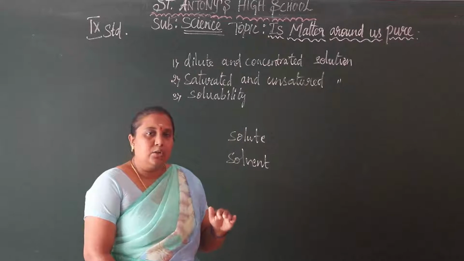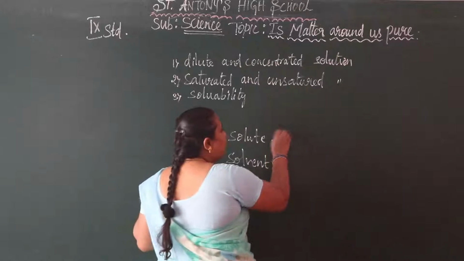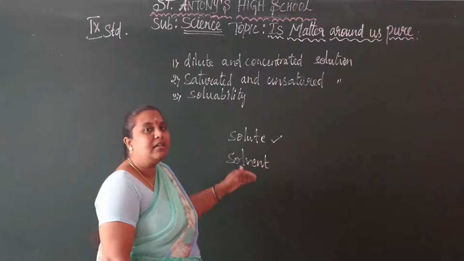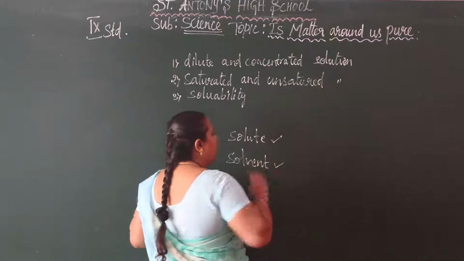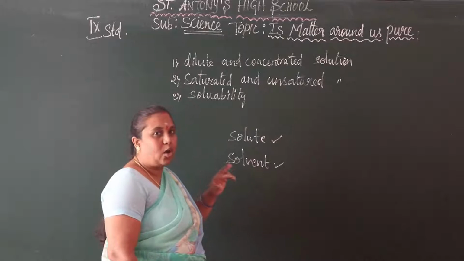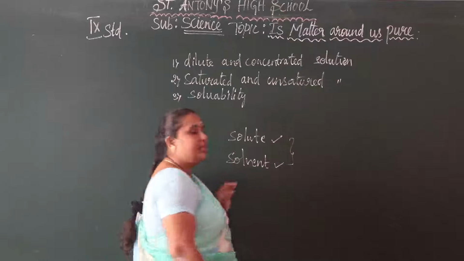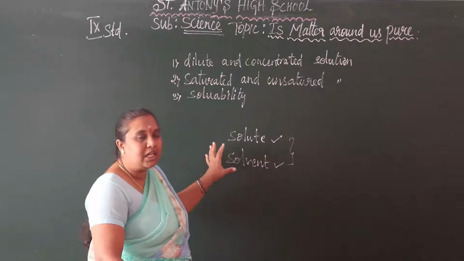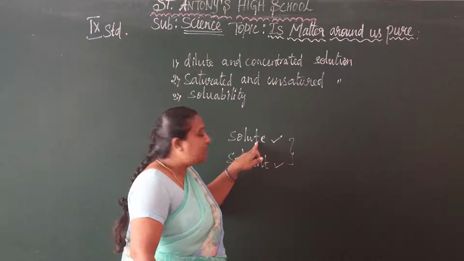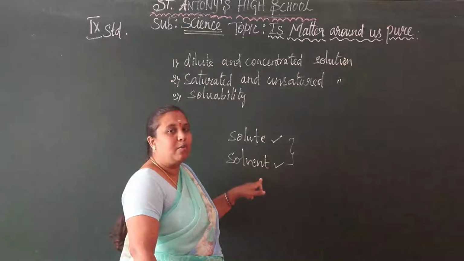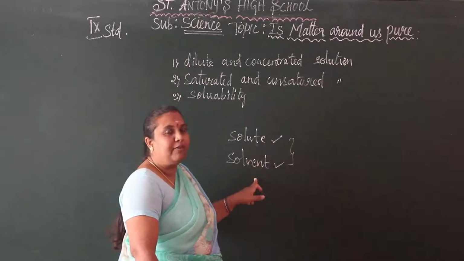Here Dettol is the solute. We mix Dettol with water, so water is the solvent. These two form a mixture, so we are making a solution. In this we use less amount of solute and more amount of solvent.